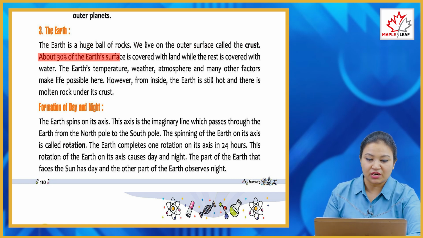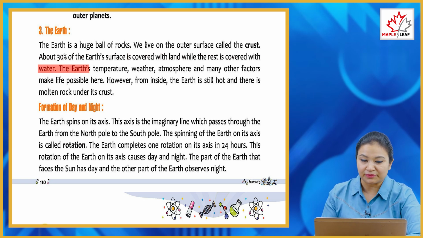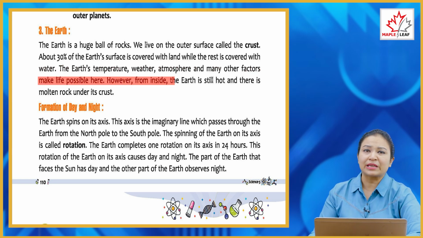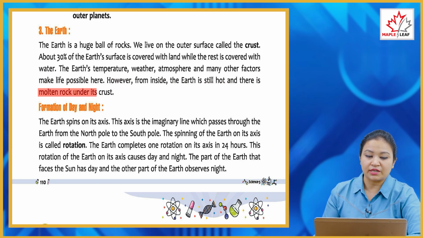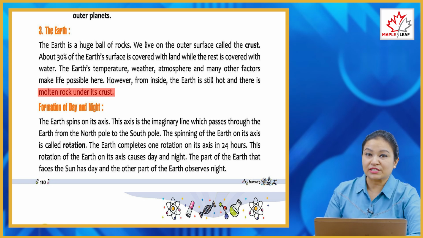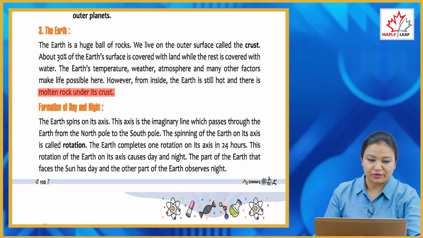About 30% of the Earth's surface is covered with land while the rest is covered with water. The Earth's temperature, weather, atmosphere and many other factors make life possible here. However, from inside the Earth is still hot and there is molten rock under its crust. That is why Earth is called a life-sustaining planet, because it has water, it has air, it has soil and it has almost everything which is needed for life.